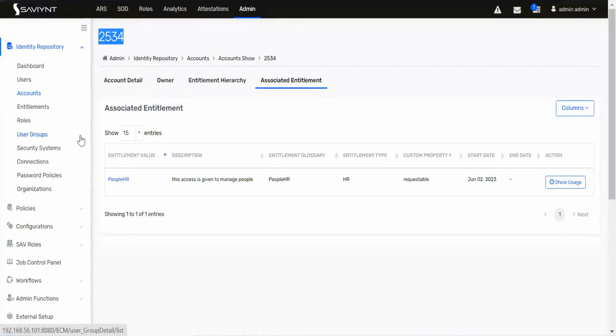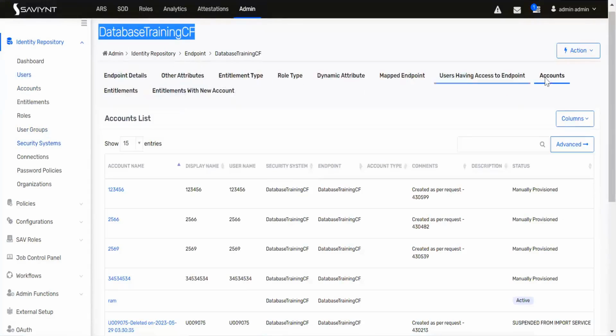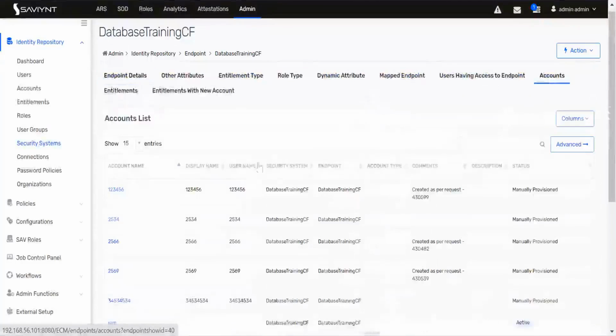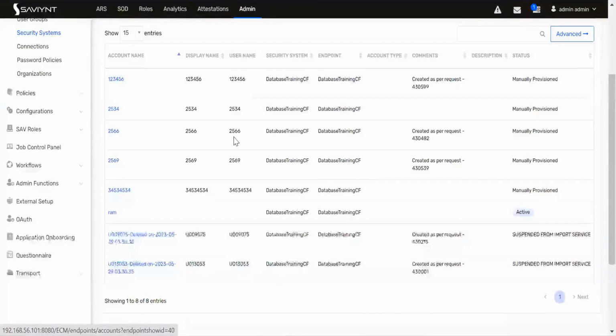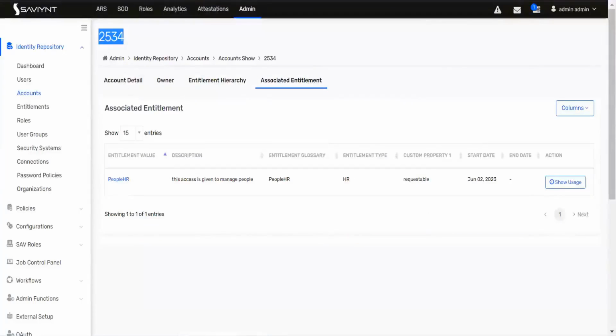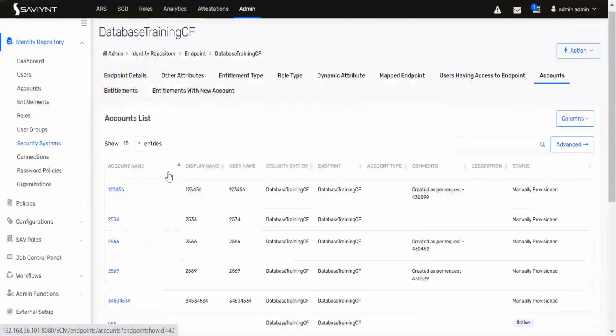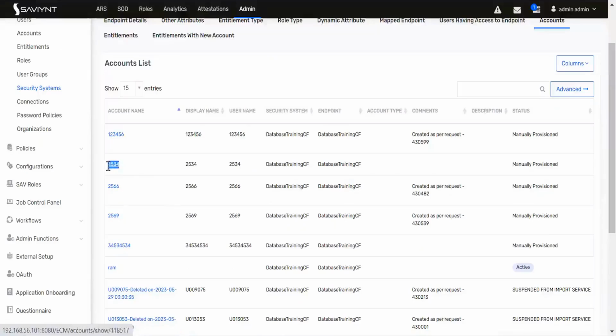Under your endpoint, if you go to your endpoint, again go to the account, refresh it, go to the account. You can see it will be reflecting here. 2534, it is there.